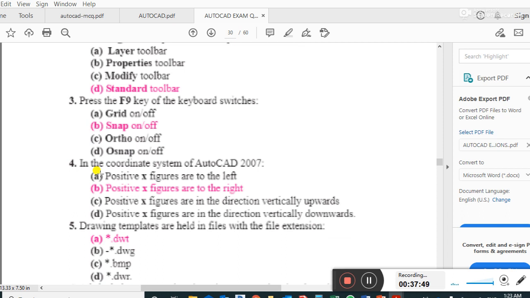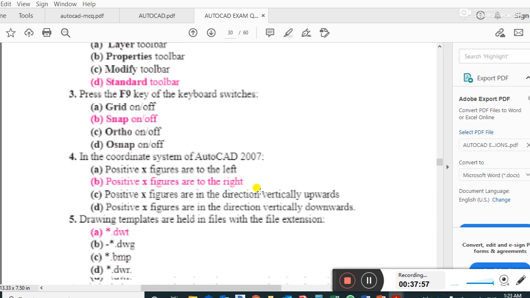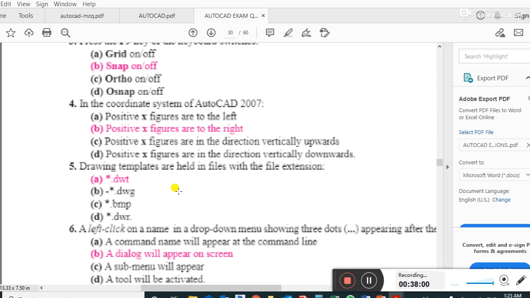In the coordinate system of AutoCAD 2007, positive X figures are to the right. Right answer. Drawing templates are held in files with the file extension DWT. Right answer.